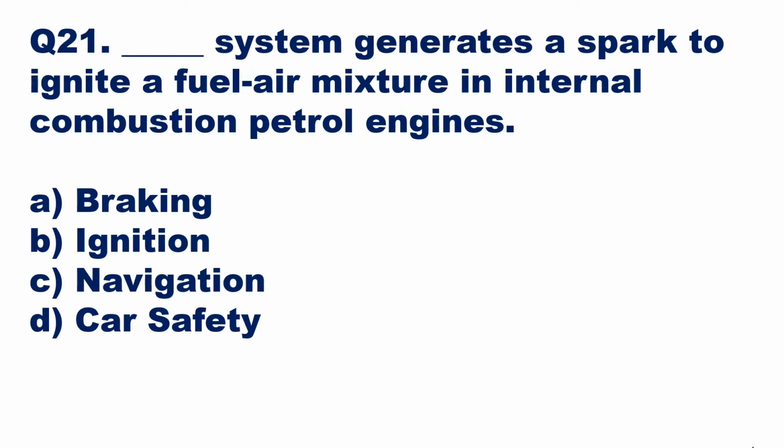Dash system generates a spark to ignite a fuel air mixture in internal combustion, that is IC, petrol engines. Now the system which generates a spark, the spark plug will give a spark. That system is called as ignition system. From these options, option A is braking, option B is ignition, option C is navigation, option D is car safety. So in this, option B will be the right answer. Ignition system generates a spark to ignite a fuel air mixture in internal combustion petrol engines. So ignition is the right answer.